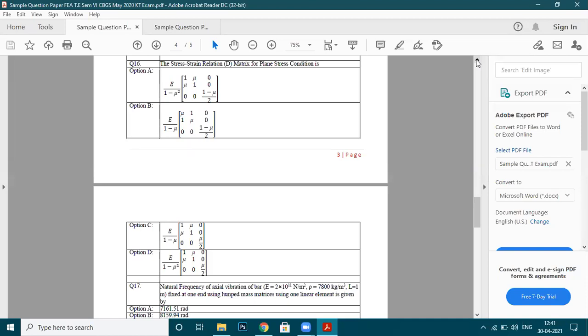We are talking about plane stress condition. You should be able to remember this value.